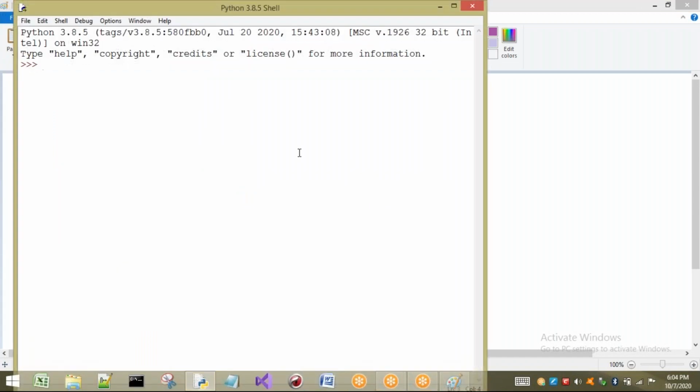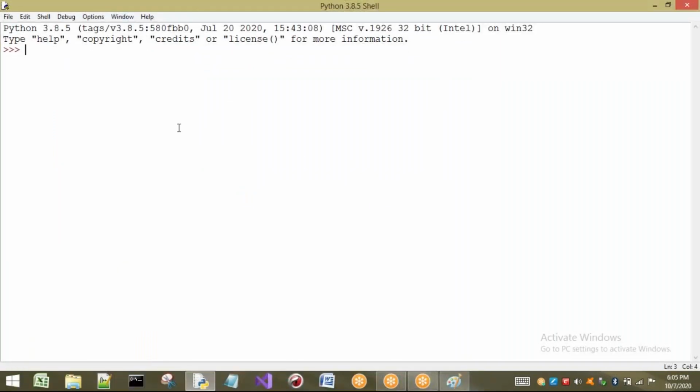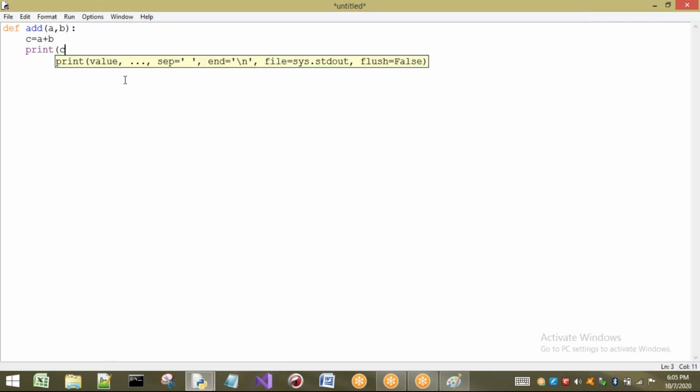In yesterday's class, I showed you one small example. Just see, define add. I'm going to use a function called add, and here I'm going to take a comma b. One main advantage of Python is that it is a dynamically typed programming language. Now I will show you the advantage of a dynamically typed programming language. Here I'm going to consider c equal to a plus b, and I want to print the result here itself.